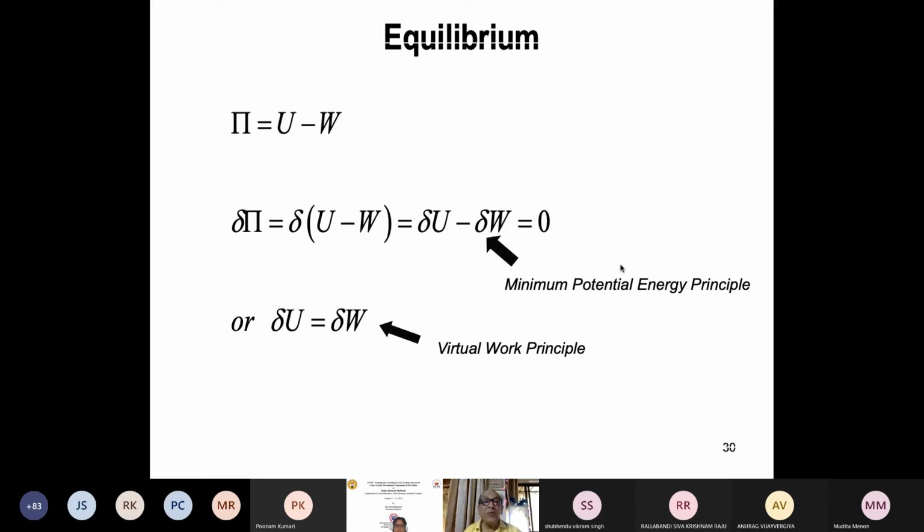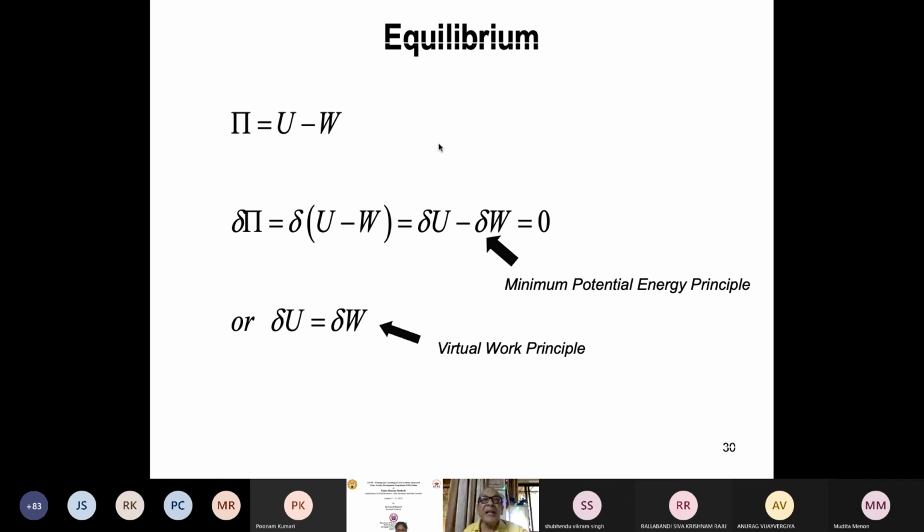So what is equilibrium now? After finding out this pi, equilibrium is nothing but the principle of minimum potential energy, which says that at equilibrium, if you give the body a small virtual displacement, then the work done by this small displacement must be set equal to 0 in order to ensure equilibrium.